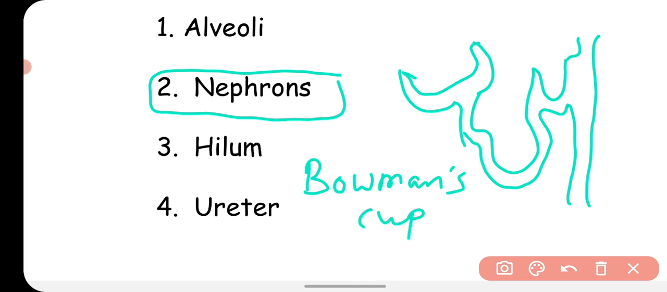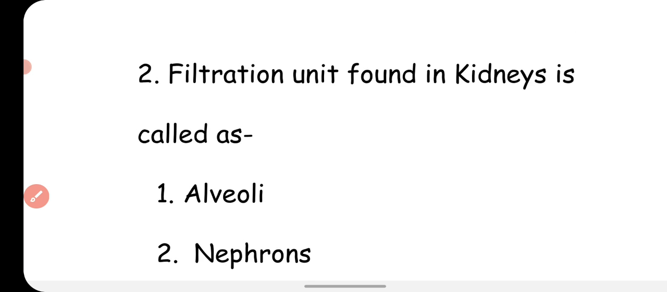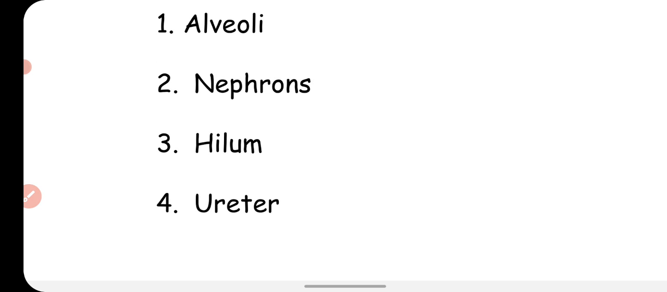And the Bowman's cup is connected with a very long convoluted tubule, and this tubule is ultimately connected with a collecting duct. So this is the unit of our kidney which filters our blood to separate the waste material, right? So your correct answer is nephron. Nephron is the filtration unit present in the kidney. The nephrons filter the blood to separate the waste material. Okay, let's see the next question.